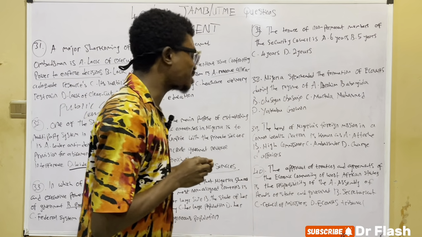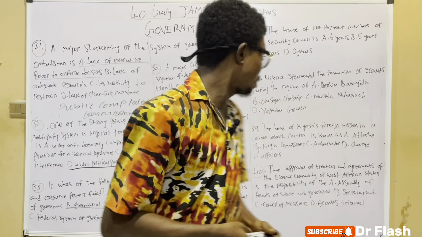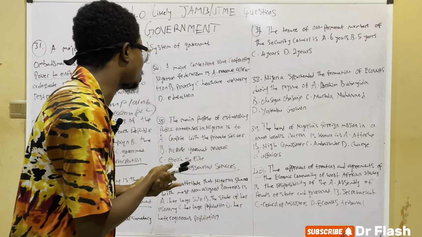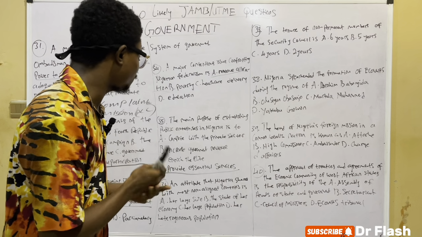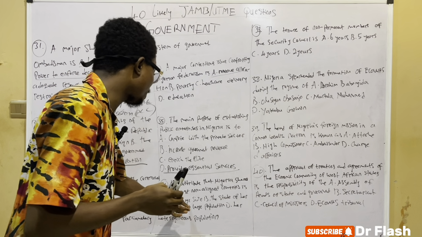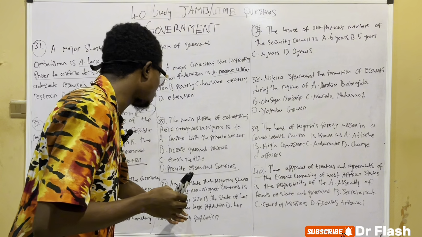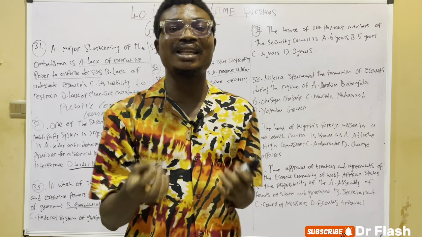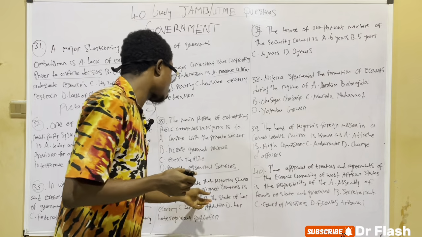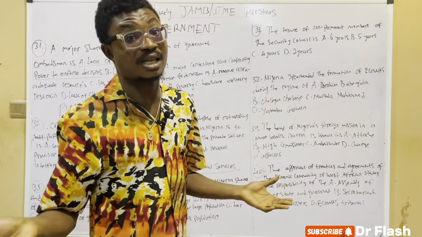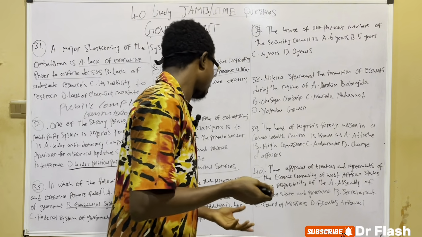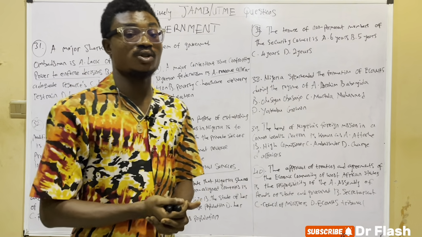So on the 36th question, we have: an attribute that Nigeria shares with non-aligned countries is A. Large size, B. State of our economy, C. Large population, and D. Heterogeneous population. An attribute that Nigeria shares with most non-aligned countries is A. Large size, B. State of our economy, C. Large population, D. Heterogeneous population.